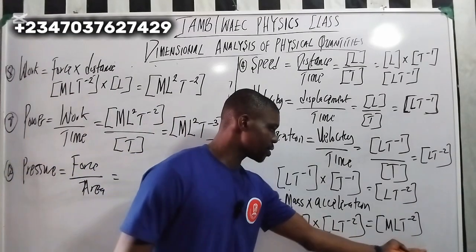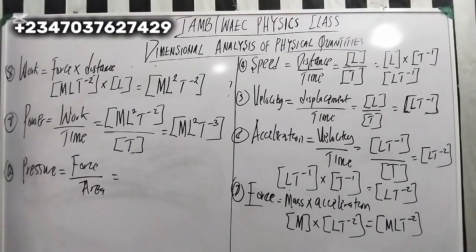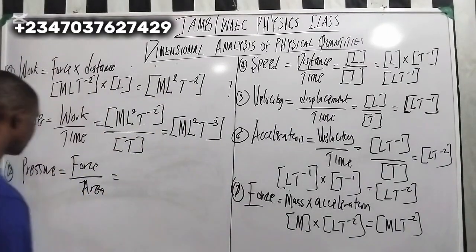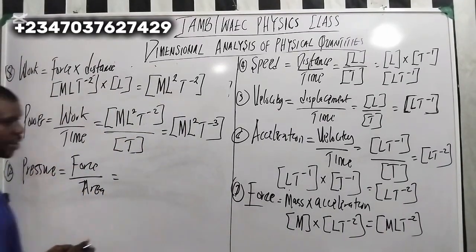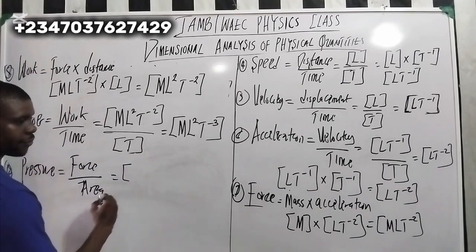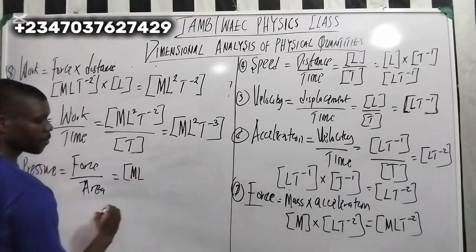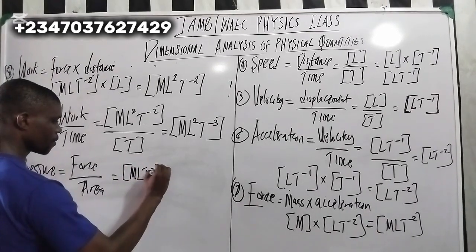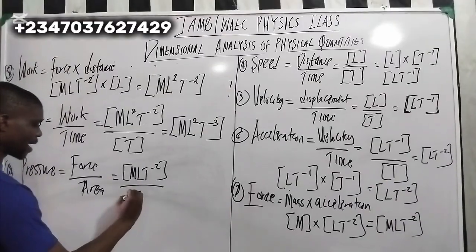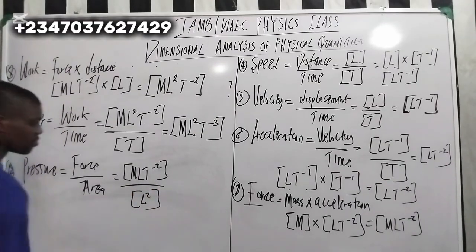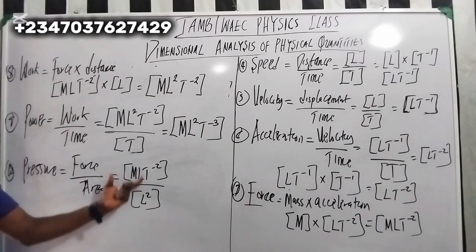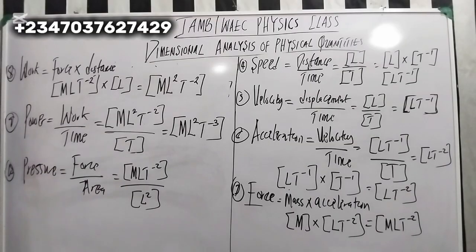This is my force, the dimension for force, because here we have force and here we have area. So we have my force over my area. My area is L squared, right? So how are we going to combine it?